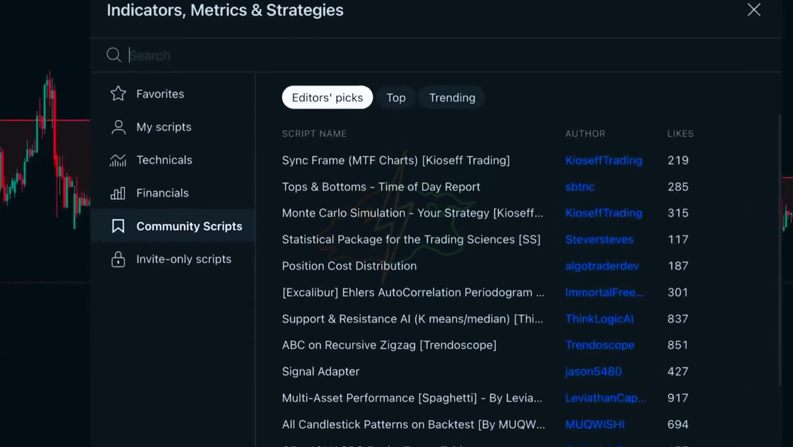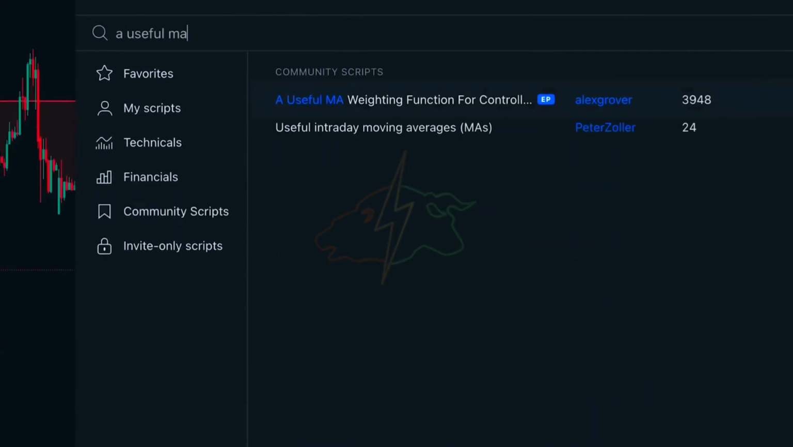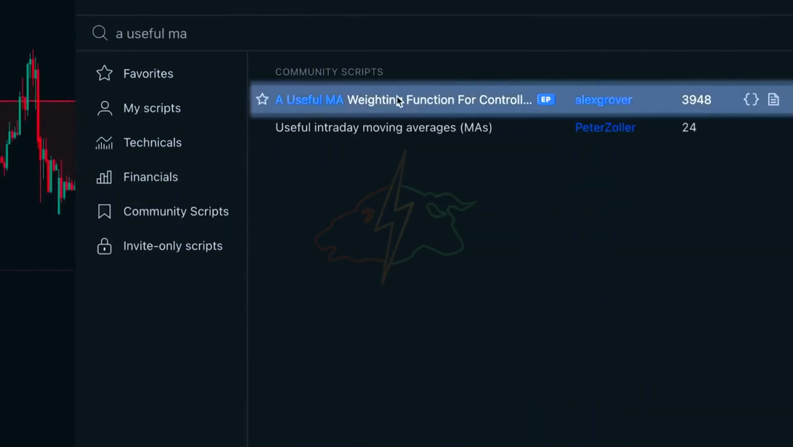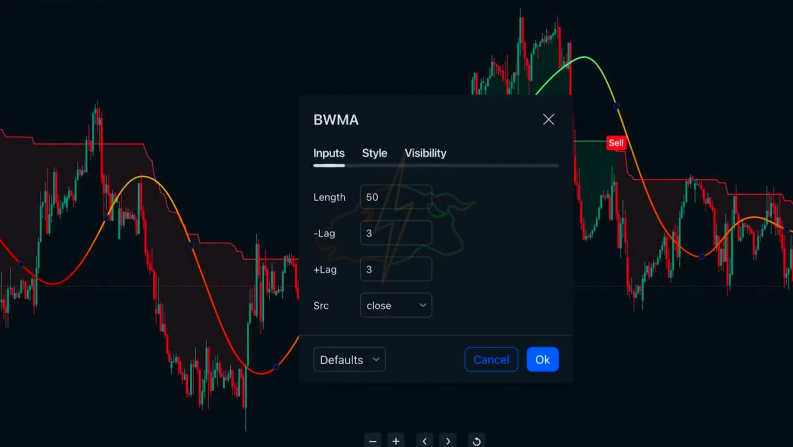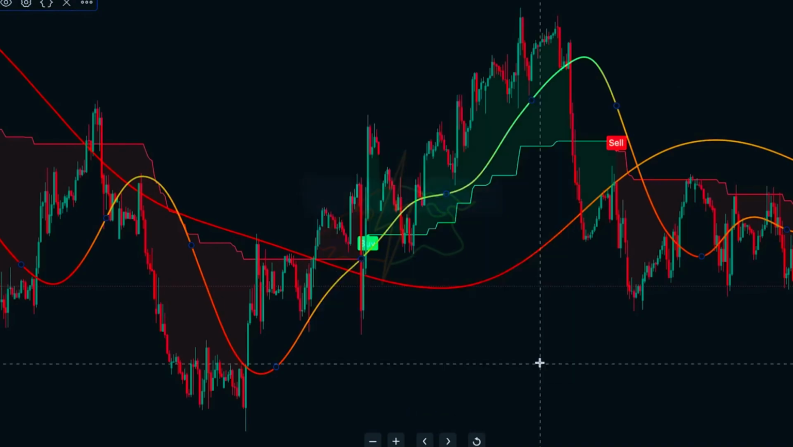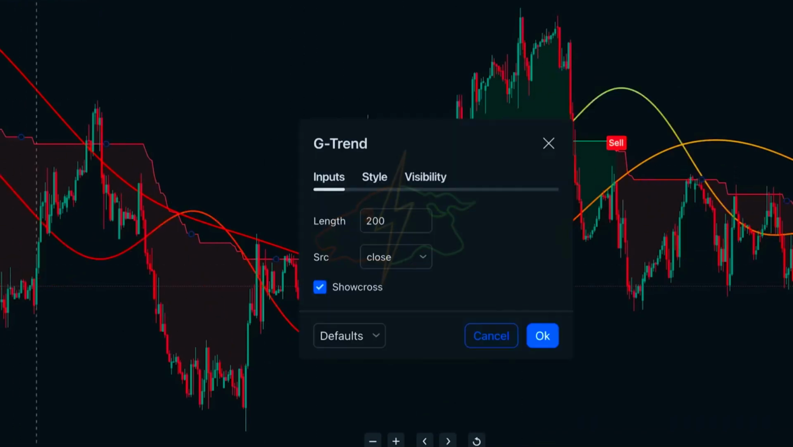Go to the Indicator tab and search a useful MA, this one by Alex Grover. Click twice to add two of them to the chart. Go into the settings of the first one and set the length to 200 and then go to the other and set the length to 100. Next, go into the G channel indicator and ensure that the length is still set to 200.